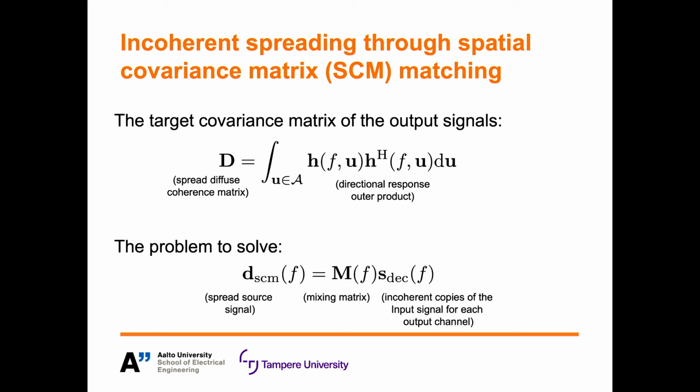And we can outline the problem as finding the appropriate mixing matrix to apply to incoherent copies of the input signal so that we may produce output signals that conform to this target spatial covariance matrix. And it's important to note that the maximum number of decorrelators we need to reproduce a full incoherent field will be the same as the number of channels in our playback system. So the number of decorrelators that are required will always be clear, so the approach has already become more general than the previously mentioned ad hoc alternatives.